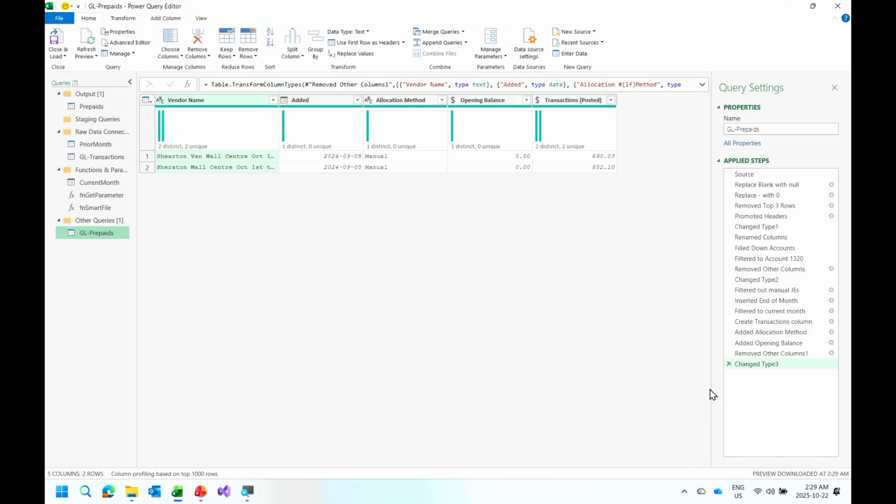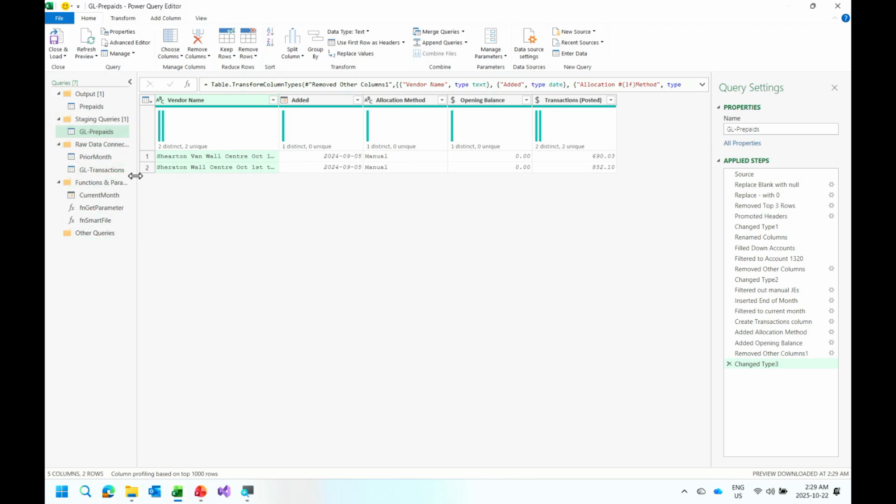And here it is. So I've written this before, right? There's all the steps on the right-hand side. I'm not going to walk through all those. But it basically reaches back to the GL transaction, puts it through a whole bunch of data cleaning steps that I wrote manually way back in the day, and then filters it down to a particular piece in order to come up with the version that I need here.